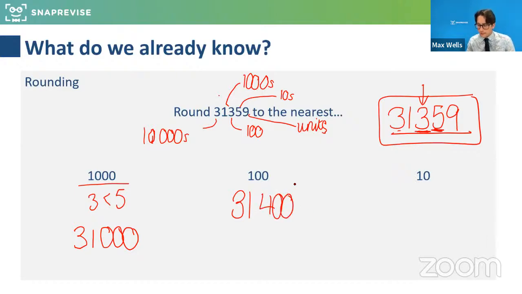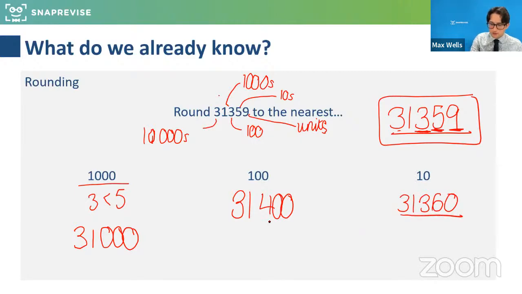Excellent. And then the next one, to the nearest 10, we're actually going to look at the units column. So this is the tens column. We're going to look at the units to determine whether it rounds up or stays the same. Because it's a 9 and 9 is greater than 5, this is going to round up. So to the nearest 10, this one will be